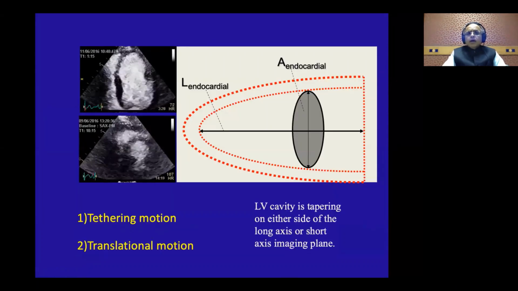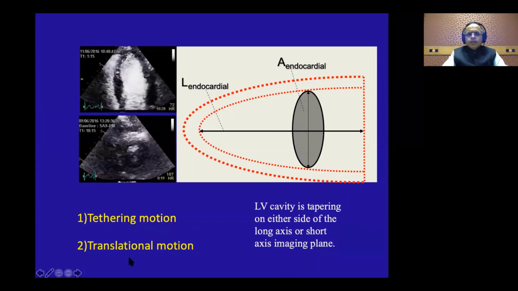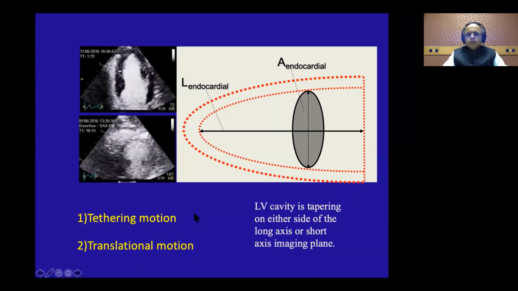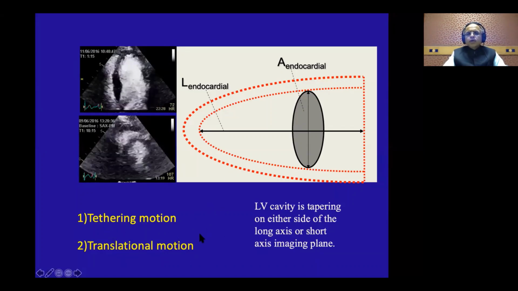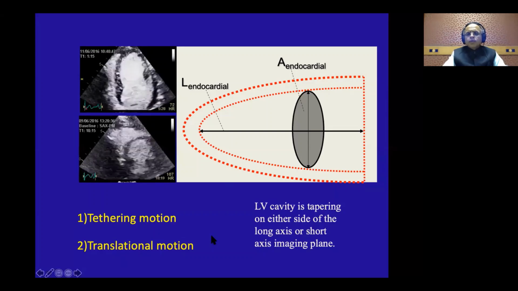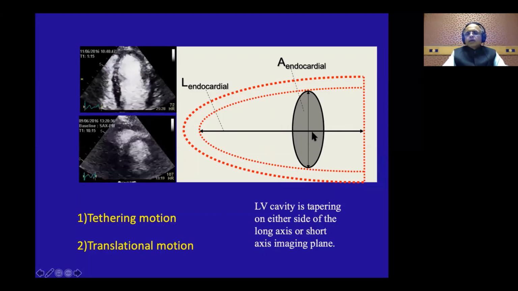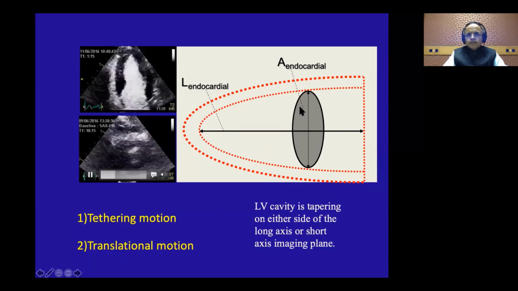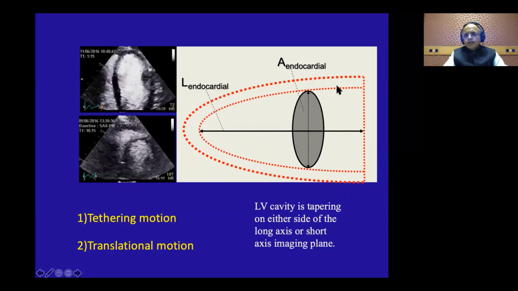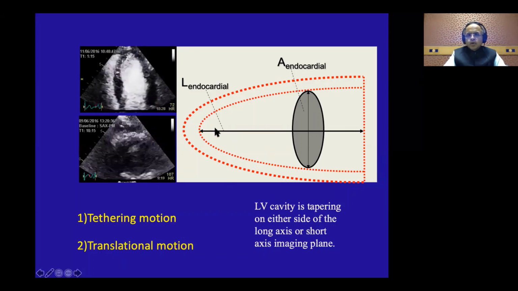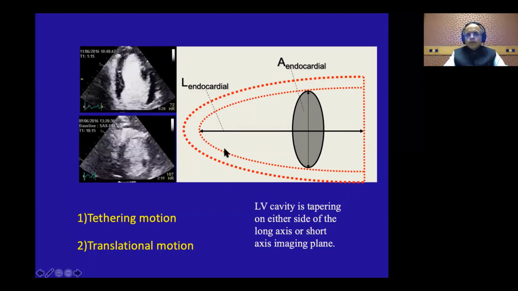Then another interesting thing about tethering motion and translational motion. Now both of these motions occur both in the echo and in cine MRI. Now why this happens, let me tell you. The left ventricle is like a bullet. Okay, if I am imaging the left ventricle in long axis view like this, or if I am looking at the LV in short axis view like this, the LV is tapering on either side. Even in my short axis view or even in my long axis view, it is tapering on either side.